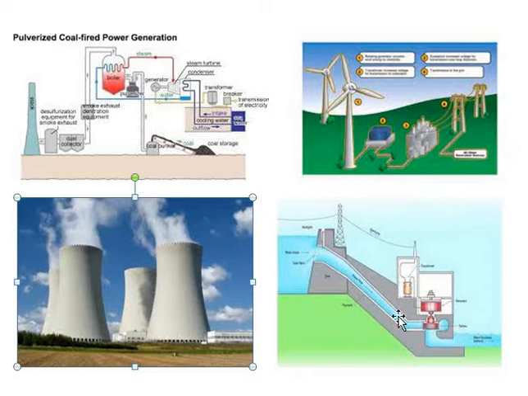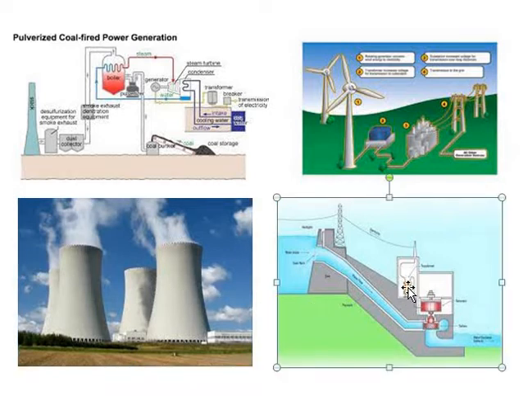Then let us see one more method. We are all familiar with the hydroelectric method, the hydroelectric station. From the dam, the water is blown with high velocity on the turbine, and the turbine rotates and converts it into electrical energy. Clear?